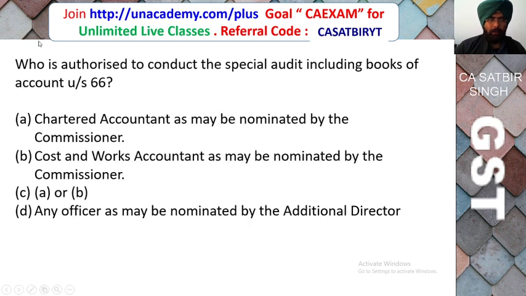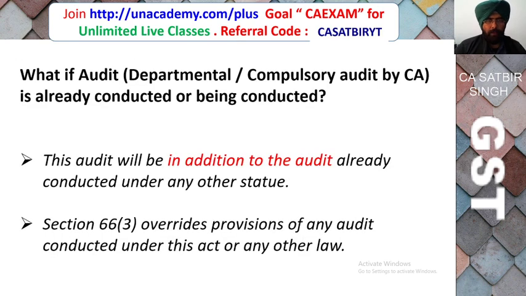Who is authorized to conduct the special audit including books of account? Chartered accountant as may be nominated by the commissioner, cost and works accountant as may be nominated by the commissioner, A or B, or any officer as may be nominated by additional director. Correct answer is chartered accountant or cost accountant can conduct special audit. They may be nominated by the GST department.